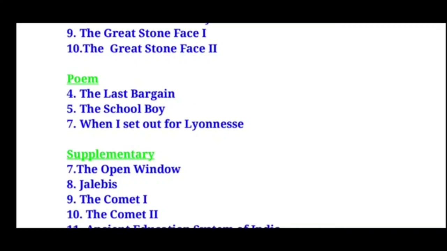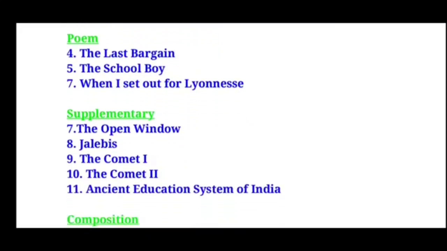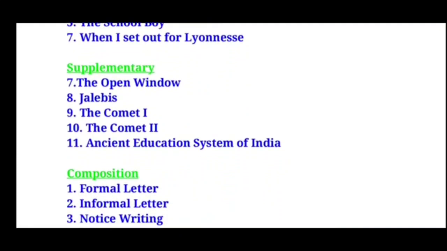Here in poem we don't have the 6th poem as it is removed from the board. So you are going to have the 4th poem, 5th poem and 7th poem. The 4th poem is The Last Bargain. The 5th one is The Schoolboy. The 7th one is When I Set Out for Lyonnesse. Then from the supplementary area you are going to have chapters 7 to 11. That is The Open Window story, Jellyfish story, The Comet 1, and the 10th one is The Comet 2, and the 11th one, the last chapter in our supplementary reader, is Ancient Education System of India.